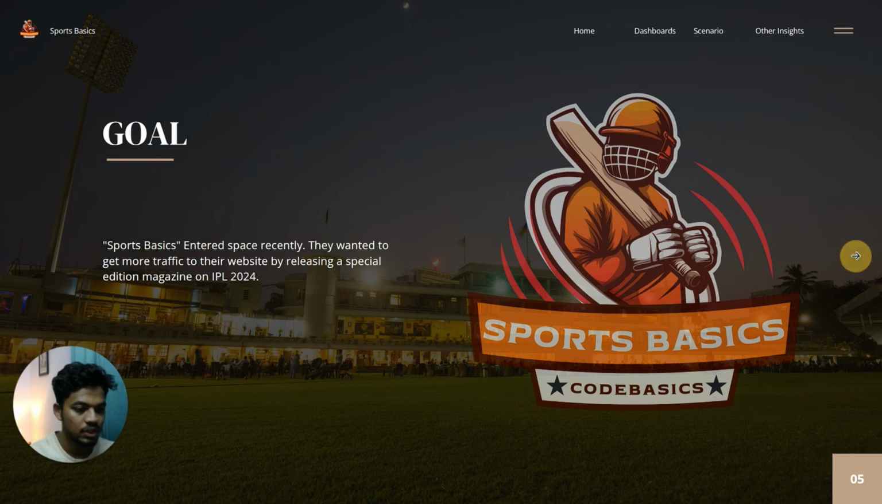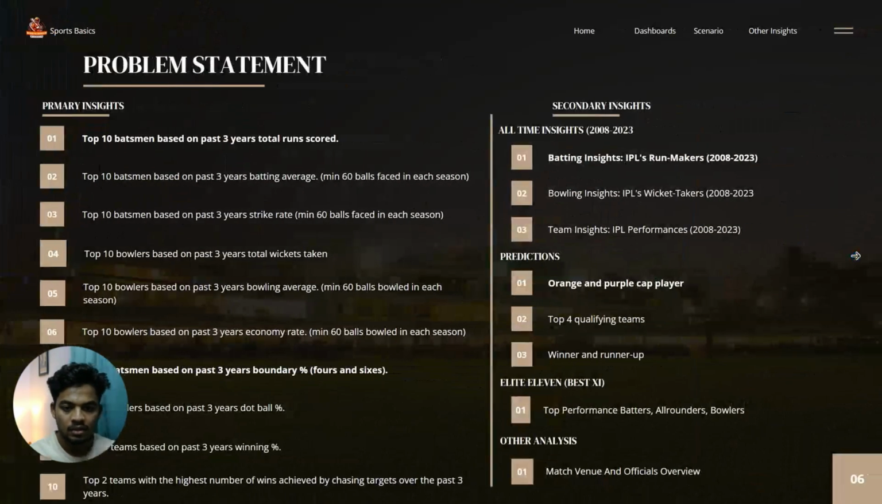Next we'll move to the problem statement, where we have two sections. One is primary insights and the second is secondary insights. The first section includes 10 questions provided by the client, which we explore later. In the second section, we have secondary insights. We have some really interesting stuff here. This includes all-time stats, insights, predictions, best 11 lineups, and additional analysis such as umpires, cities, and referees. Let's move into these fascinating insights.